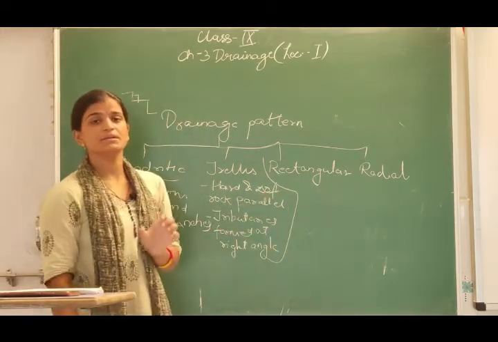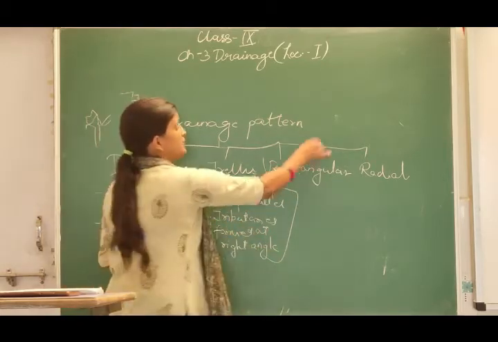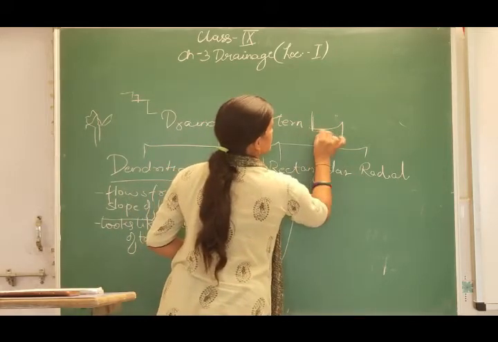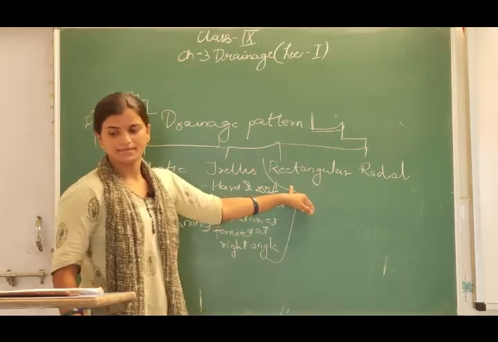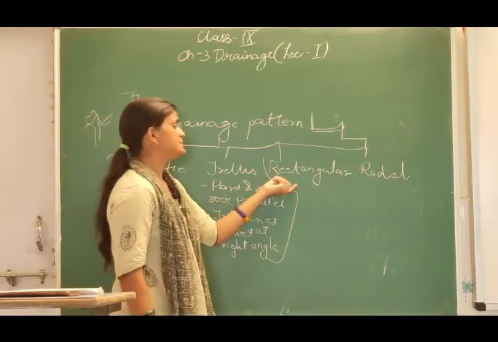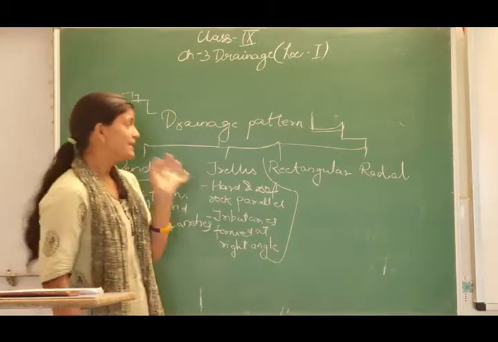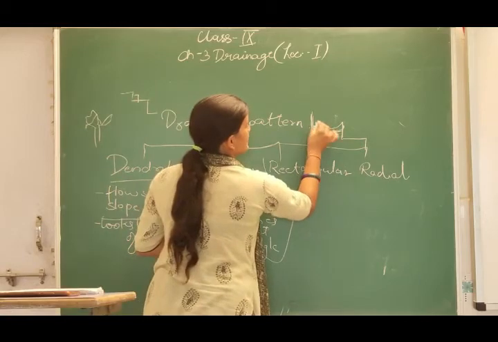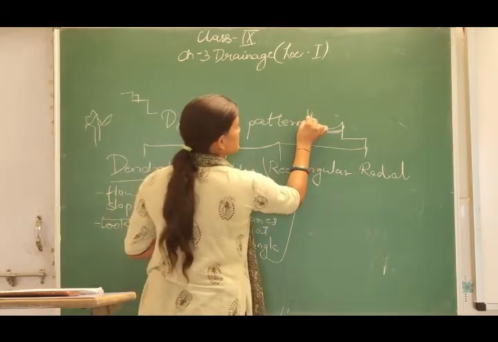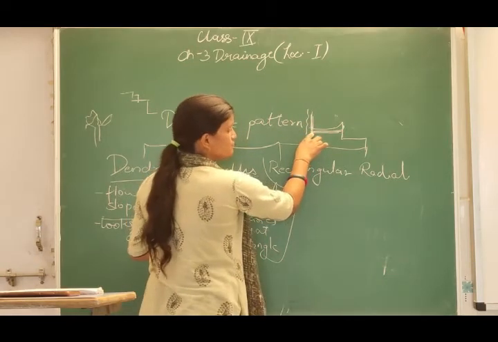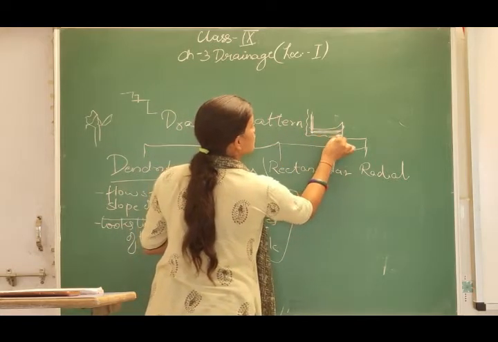The rectangular drainage pattern, as the name says, forms a rectangle. It forms like this. This is the rectangular pattern of the drainage system. It develops on strongly jointed rocks where the river does not take any part. Here these are the rocks, strongly jointed with each other. So whenever the river comes from here and finds strongly jointed rock, it will change its course.